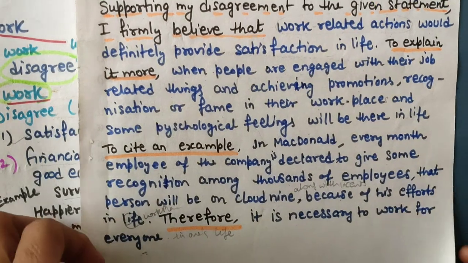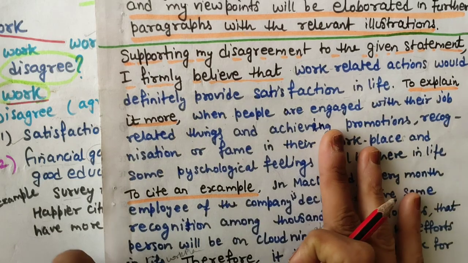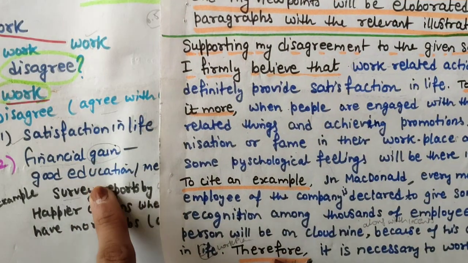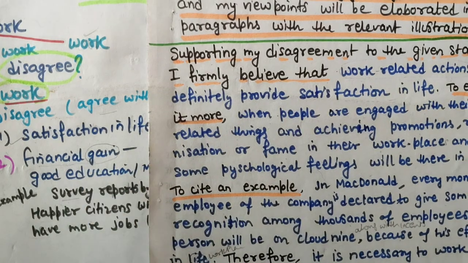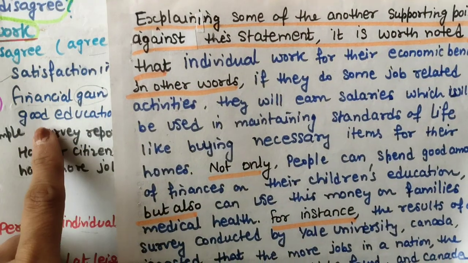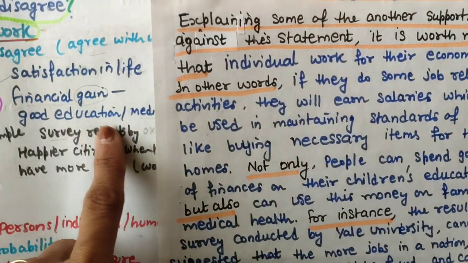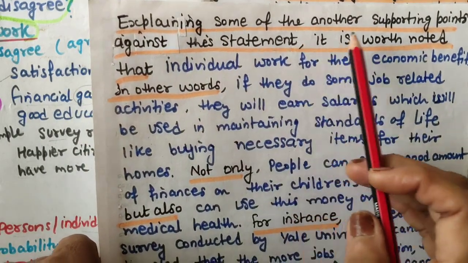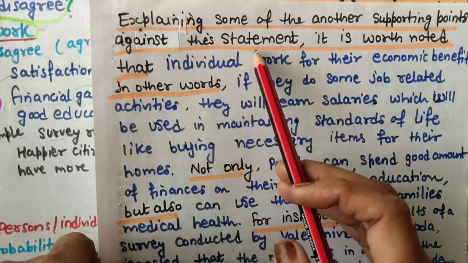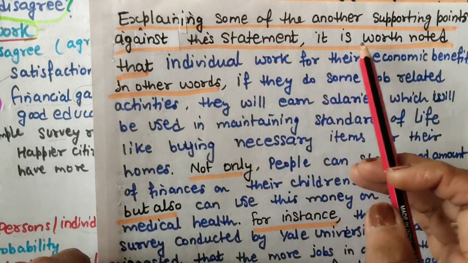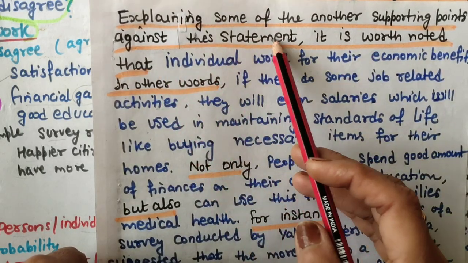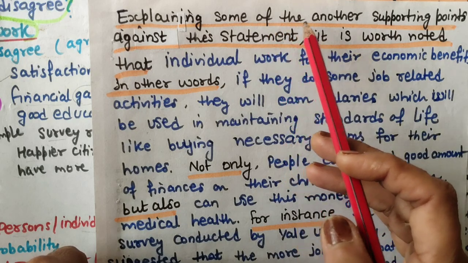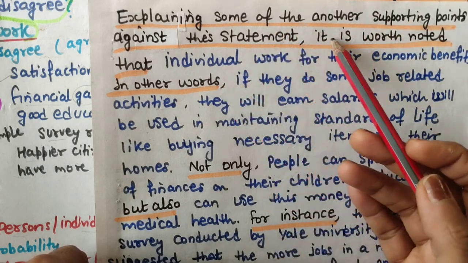Okay, now this is the simple way I have explained my first paragraph. Only this first point I have explained. Now I will explain this financial gain in the next paragraph. See this second, financial gain, good educational, medical, health people can spend. Explaining some other supporting point against this statement, it is worth noted that, so these lines you should just remember, whether you agree or disagree, just write according to your agree or disagree.